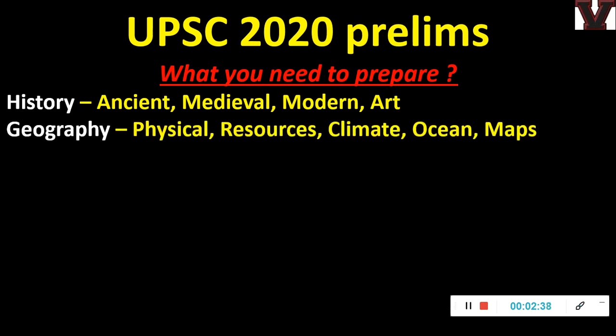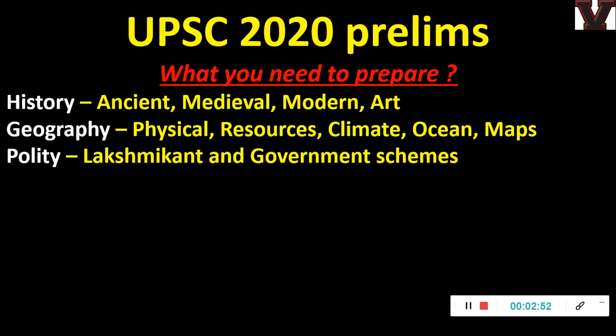Geography, class 11 and 12 NCERT is enough, but those who don't know the basics can start from class 6 onwards. So physical, resources, then climate, ocean, maps. We have tests for all these things, class NCERTs as well as map specific tests with us. Then polity, only Lakshmikant textbook is enough.